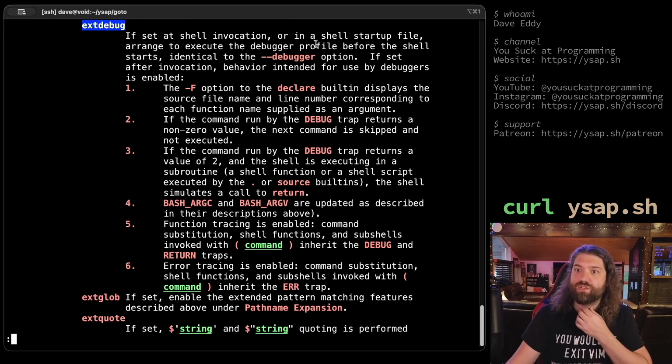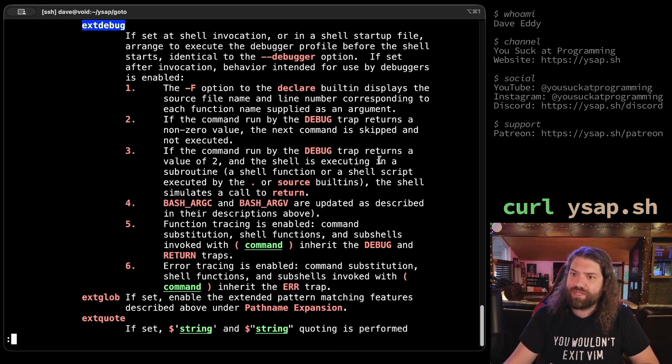If set at shell invocation or in a shell start file, arrange to execute the debugger profile before the shell starts, identical to the debugger option. If set after invocation, behavior intended for use by debuggers is enabled. The -F option to declare, cool. If the command run by the debug trap returns a non-zero value, the next command is skipped and not executed. That is huge. This is huge. Wow, if the command run by the debug trap returns a value of 2 and the shell is executing in a subroutine, the shell simulates a call to return. Okay, I didn't know some of these existed. Interesting. Okay, cool. There's a lot going on here.